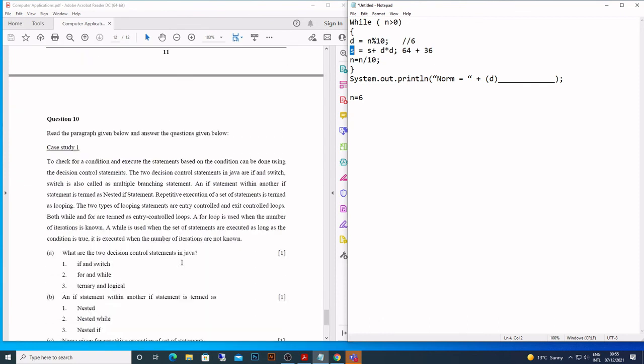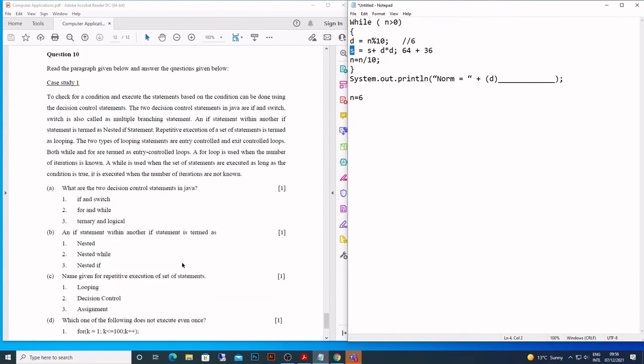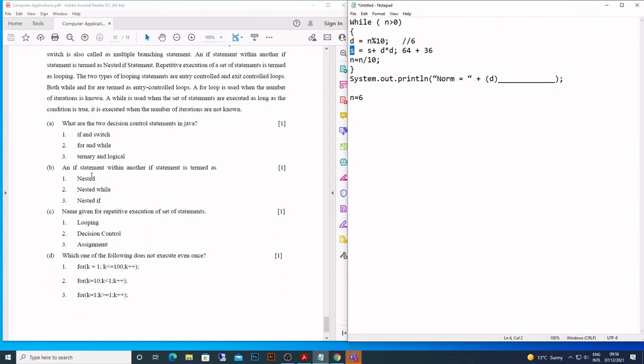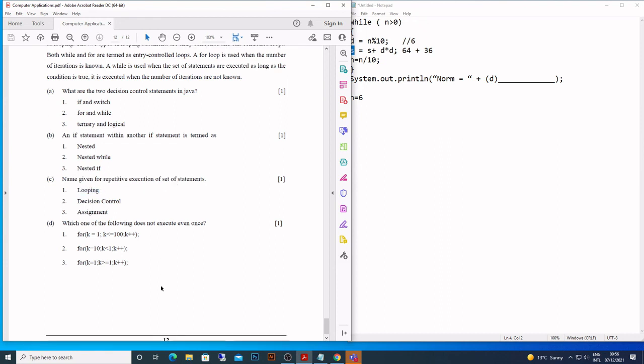Okay. Now, the last question is here. They have written everything here. These are some definitions in a way. So what are the decision control statements in Java? If and switch, decision making. An if statement inside another if is nested if, as you know. You can have nested loops also, a loop inside a loop. Name given for a repetitive execution. It can be iterative also, right? So that is what is known as looping.